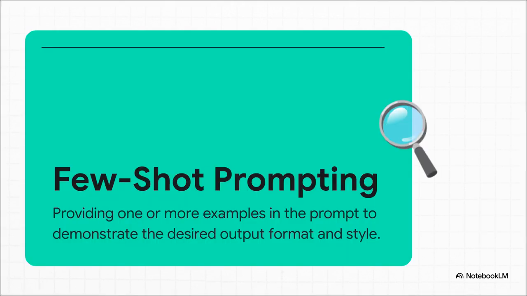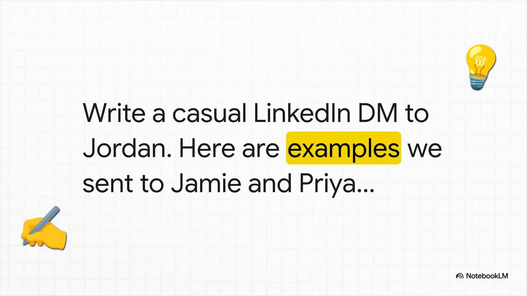But what if you need something in a very specific format or style? That's where our next technique, few-shot prompting, comes in. This is where you actually teach the AI what you want by showing it an example or two. It's like giving it a template to follow. Here's a perfect example. Instead of just saying, write a message, you're showing the AI what successful messages look like. By giving it the examples for Jamie and Priya, it'll learn to mimic that casual tone, that length, and that style when it writes the new message for Jordan.